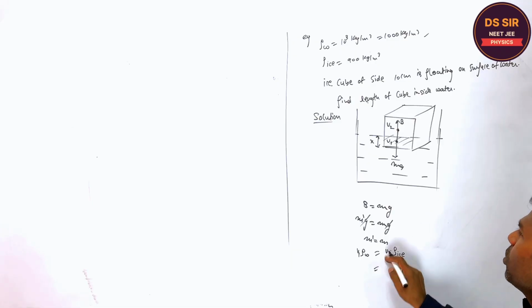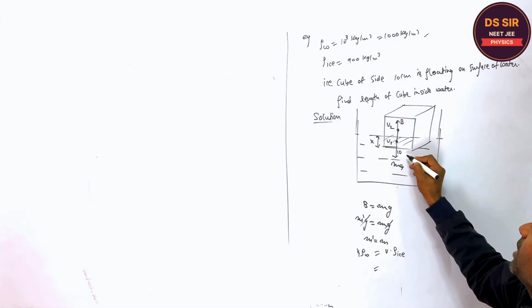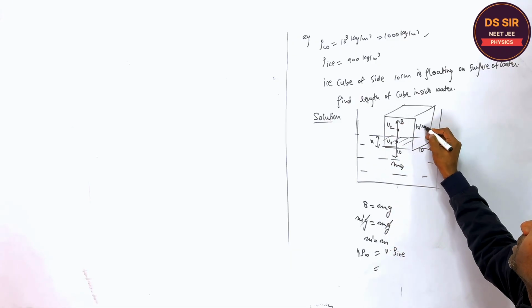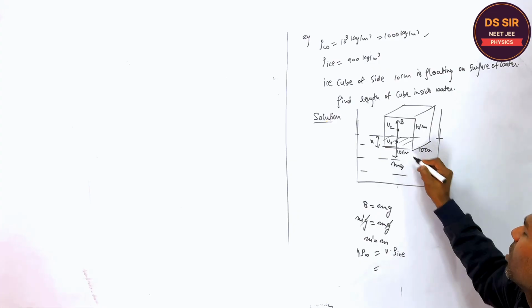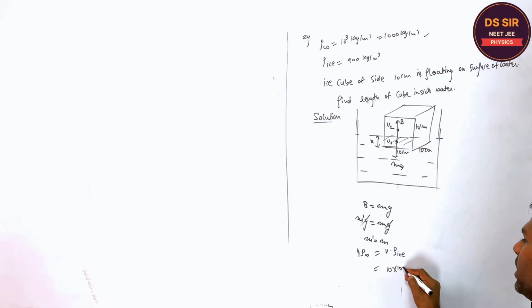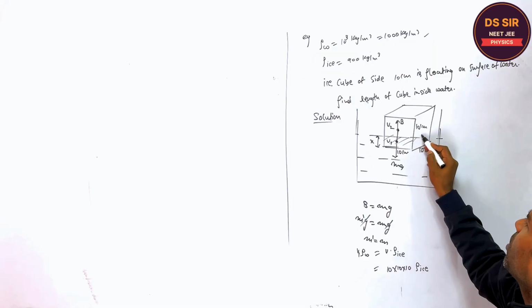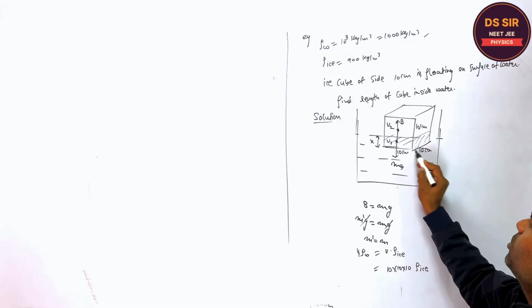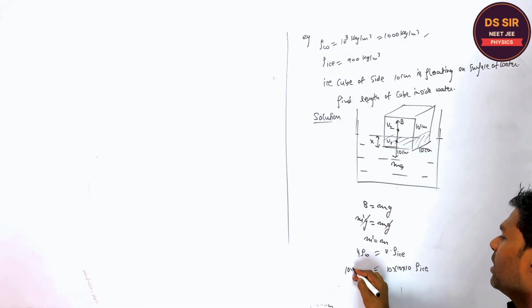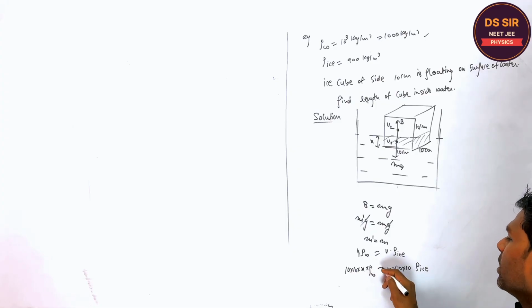So what is the total volume? This is 10, this is 10, this is 10 centimeter. I am taking the SI unit only. So 10 into 10 into 10 into rho ice, and this volume V1 is 10 into 10 into X into rho water. Are you getting this calculation or not?